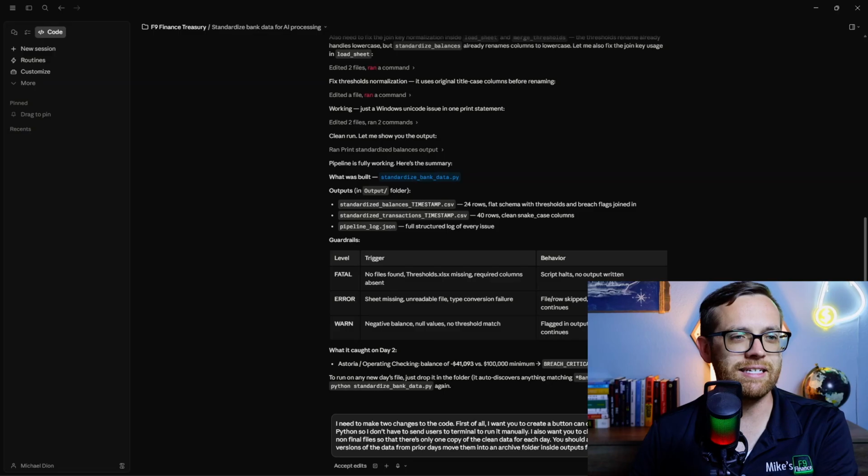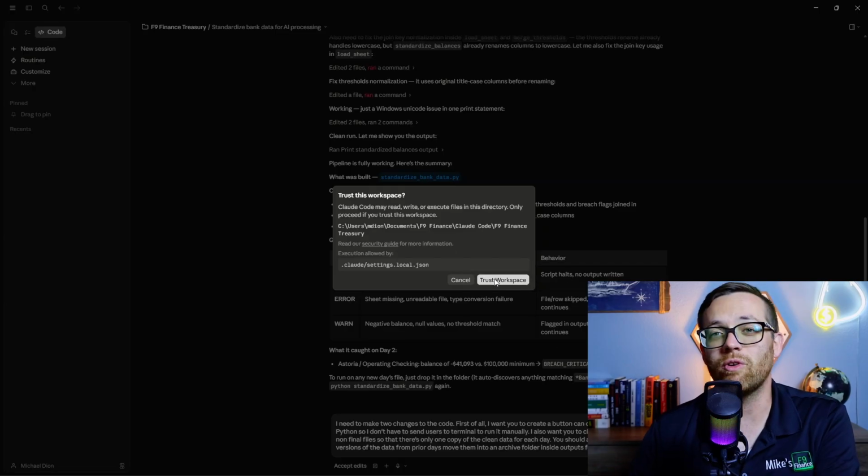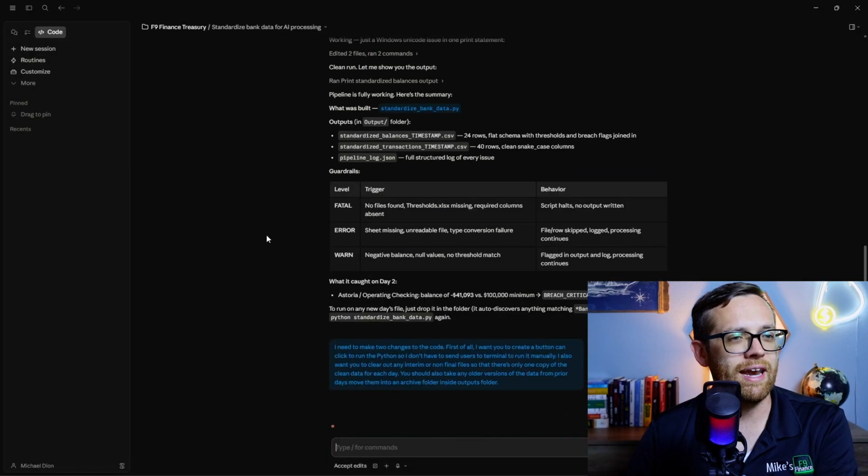All right, so we'll go ahead and send that off, and this is supposed to work on exactly the same code, do the work for us. It's asking us if we trust this workspace. That is indeed where we're asking it to work, but because we're going to edit existing files and give it permission to delete, we'll go ahead and trust the workspace. And now Claude Code will get running on that for us.